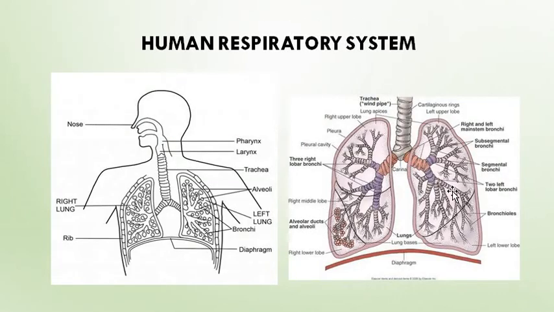These are the 2 lungs, right lung and left lung. These lungs are covered by a membrane known as pleura. There is a 2-layer membrane, and inside it you have the pleural cavity. And as I have told, the right lung has 3 lobes, whereas the left lung has 2 lobes. Here the pleural cavity is here. You can see this one, the center one is the pleural cavity, and the outside membrane is the pleura.